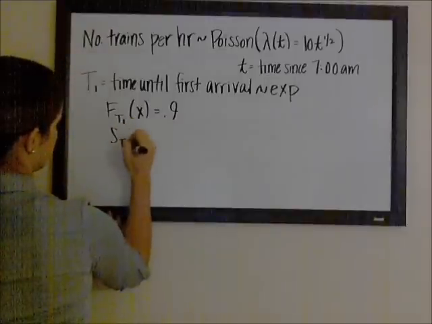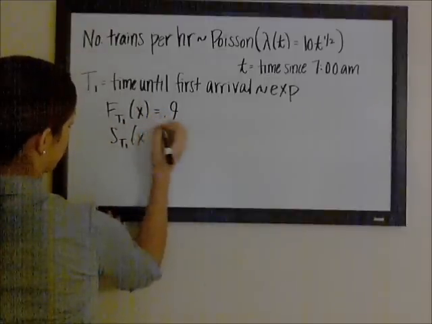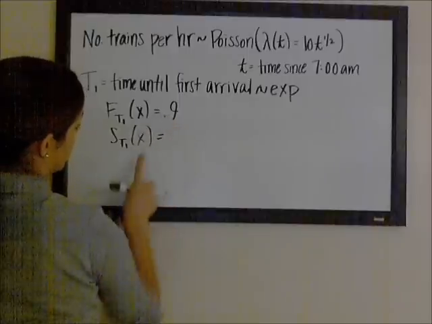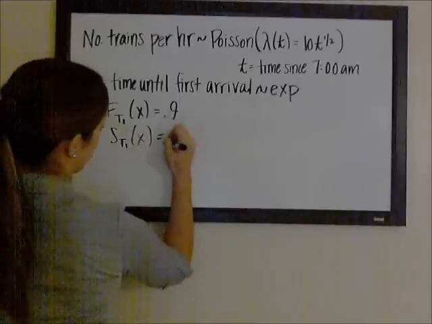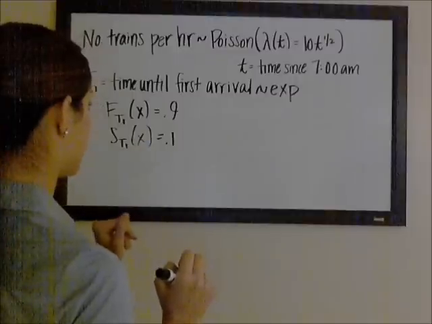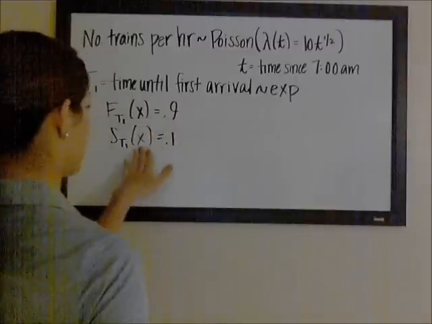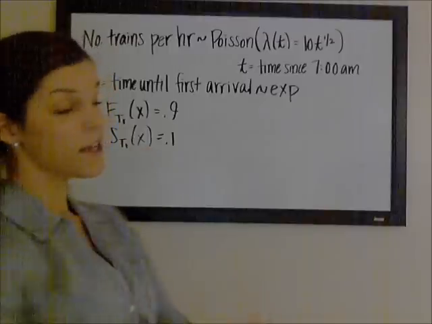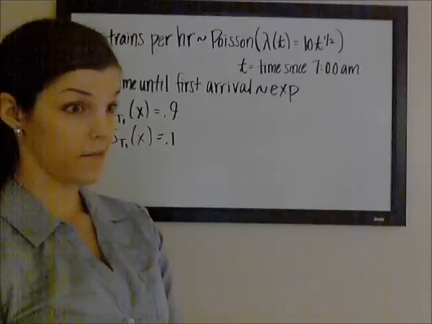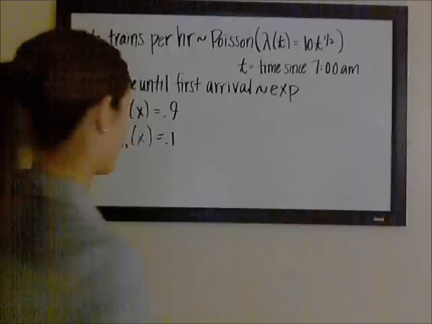Or we can do the survival distribution for the time until the first arrival, evaluated at our 90th percentile, will give us 0.1, because 10% are above the 90th percentile, 90% are below the 90th percentile. I'm going to use the survival function, because I think that's easier and quicker.